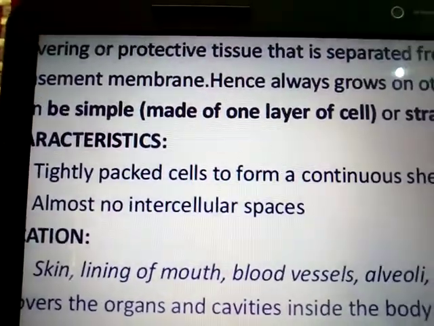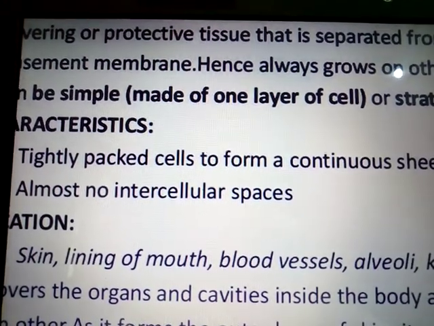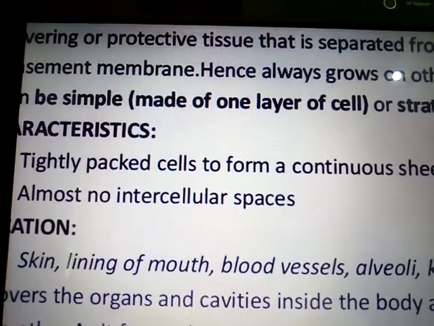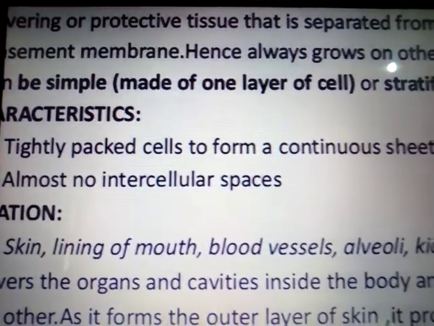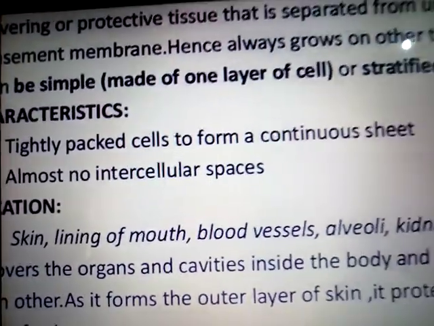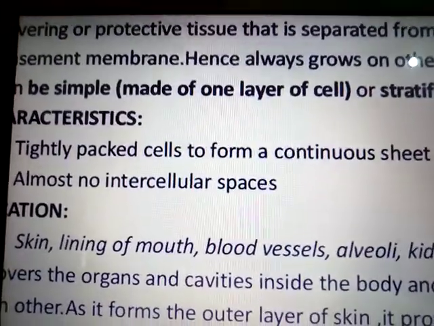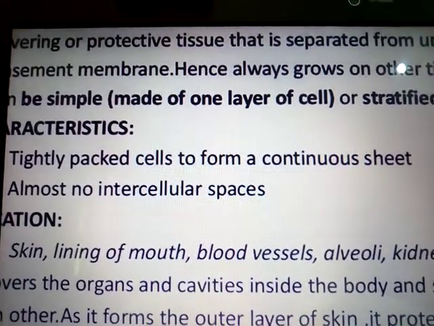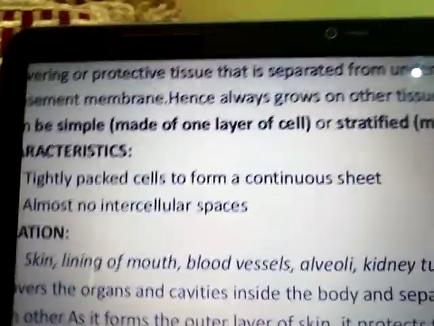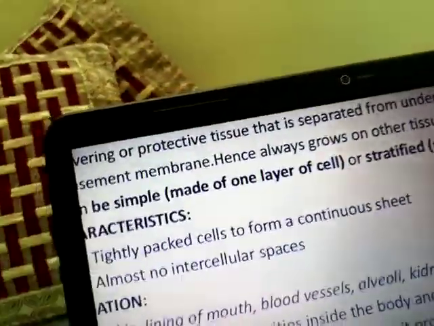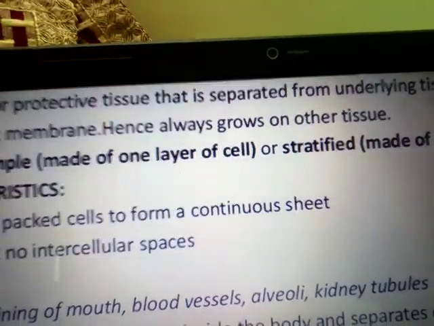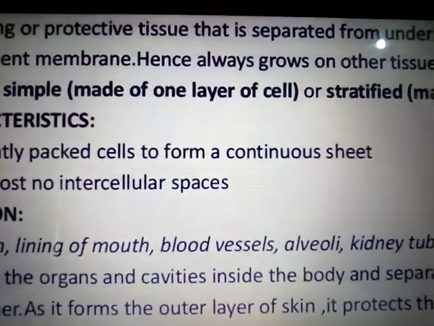The epithelial tissue is present in each and every part of our body, mainly the external and internal parts of our body, that is the external lining and internal lining of our body. This protective tissue is separated from the underlying tissue by a fiber, which is known as the basement membrane, hence it always grows on other tissues. This can be of different types, as I have shown you earlier.